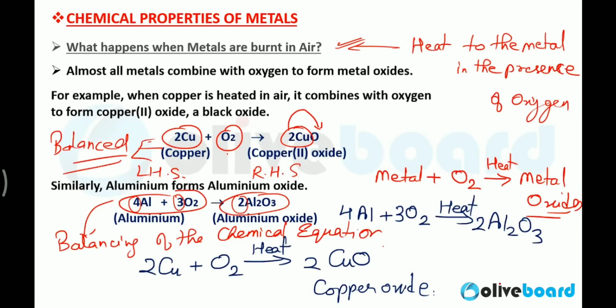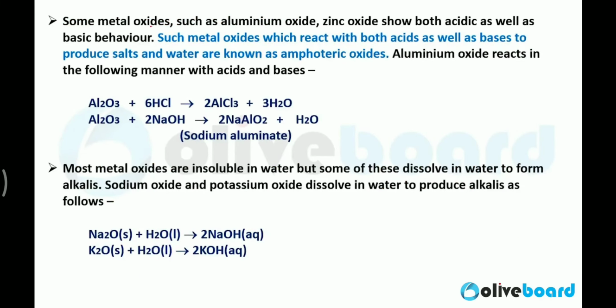Got it? Awesome. Next. Now, some metal oxides such as aluminium oxide, Al2O3, which you have just seen, and zinc oxide, ZnO, show both acidic as well as basic behavior. These chemical properties are very, very important.